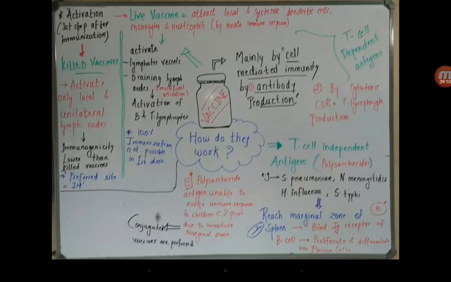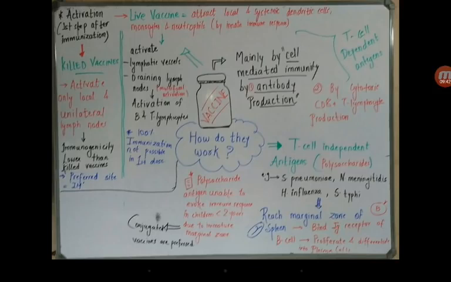Coming up to the next, how do vaccines work, right? Basically the main mechanism by which vaccines work is by producing antibodies, that is the cell mediated immunity, right? However, there are two types of antigens: one is a T cell dependent antigen and another is a T cell independent antigen.